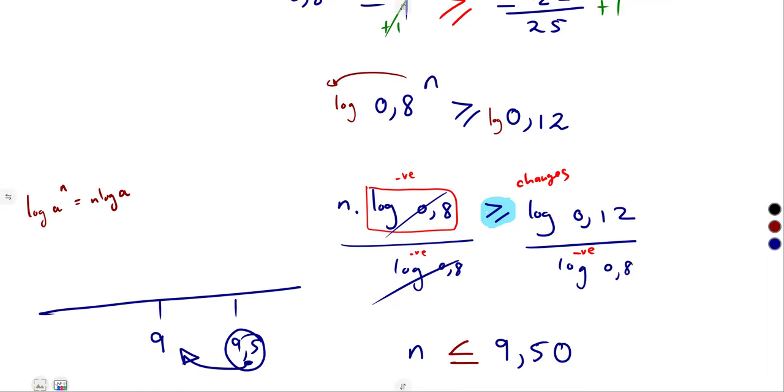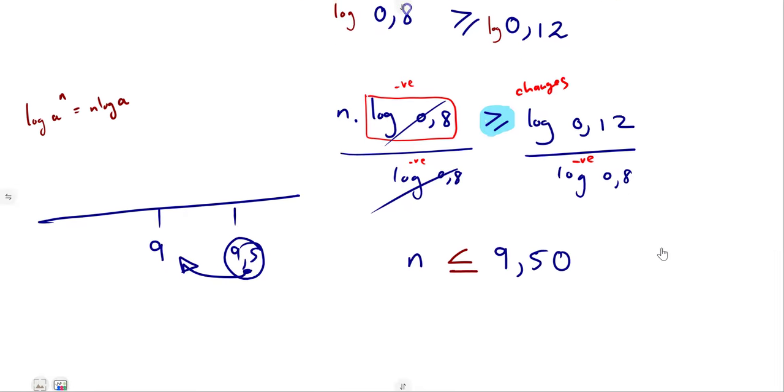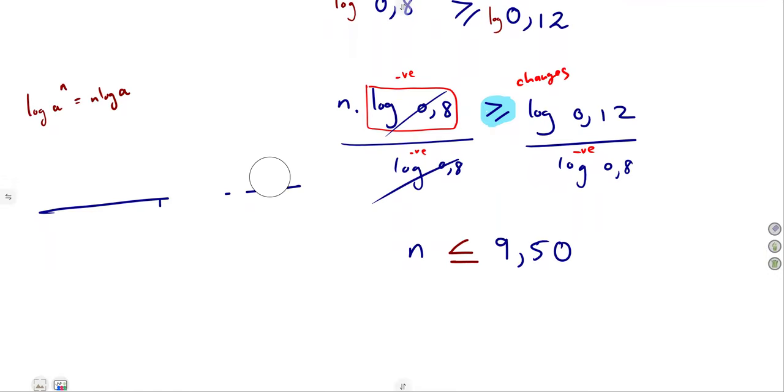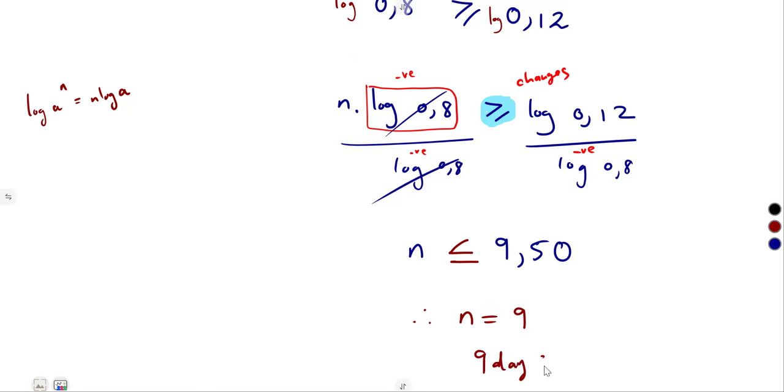So we're talking about number of days. How many days? 1, 2, 3, like terms, term T1, T2, T3. So therefore, n is equal to 9. That is for 9 days. Their competition can last for 9 days.